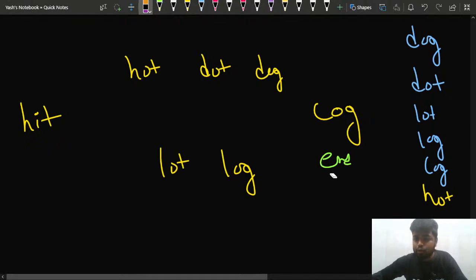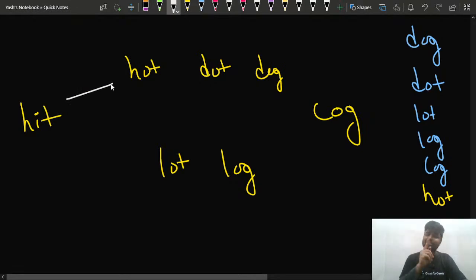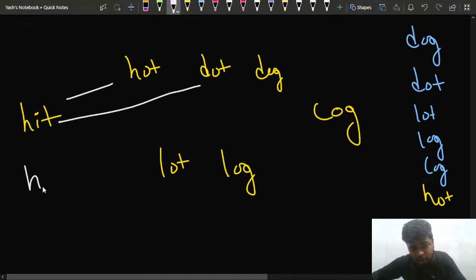So I will take this path from hit to hot. I can take this path only if I'm changing one letter. I cannot go from hit to dot. Why? Because here 2 letters are changing, H and I both are changing to D and O respectively. So that's not something that's allowed in the question.